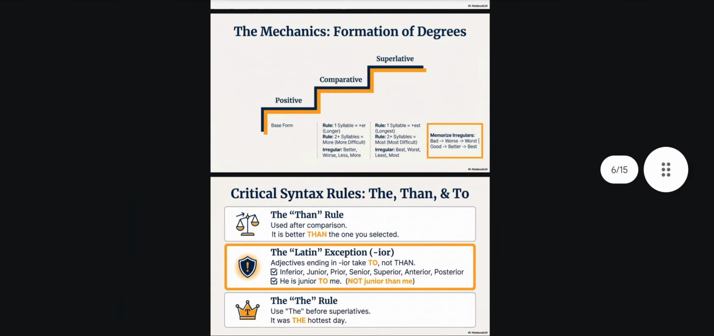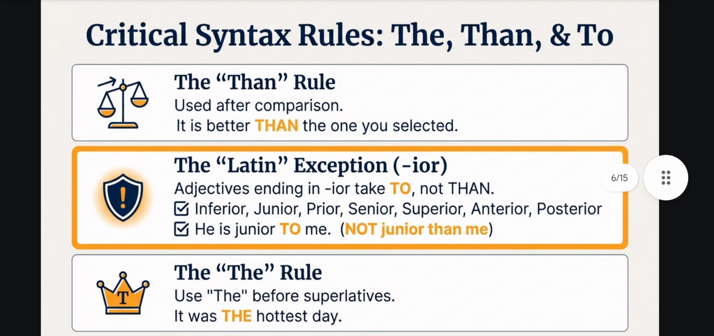Critical sentence. Than and to. Than is used after a comparison. It is better than the one you selected.